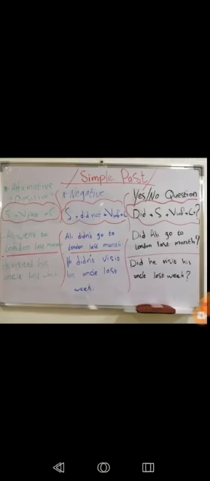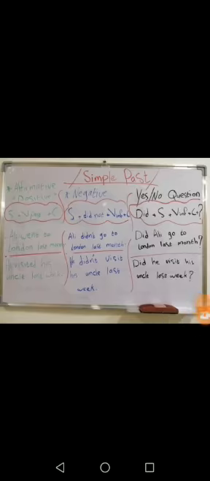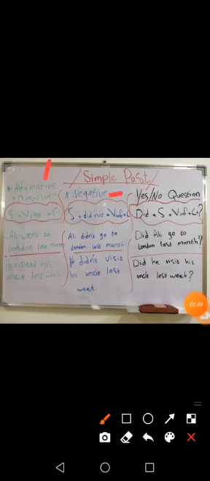So last time we talked about the simple past in the what? In the affirmative form, in the negative form, and in the yes or no question, right? In the affirmative form, in the positive form, we don't add anything, right? Just we use what? The verb in the past tense, right?